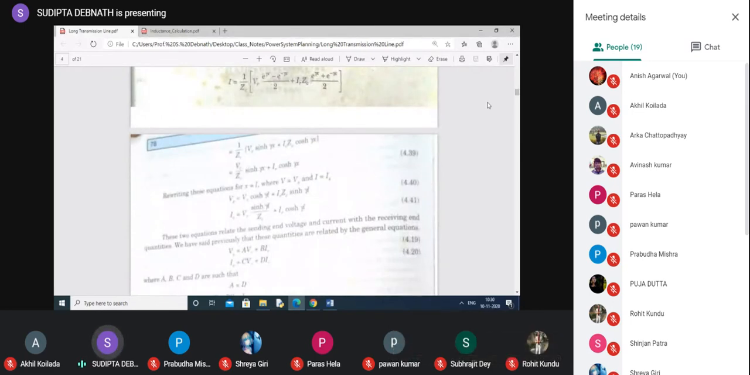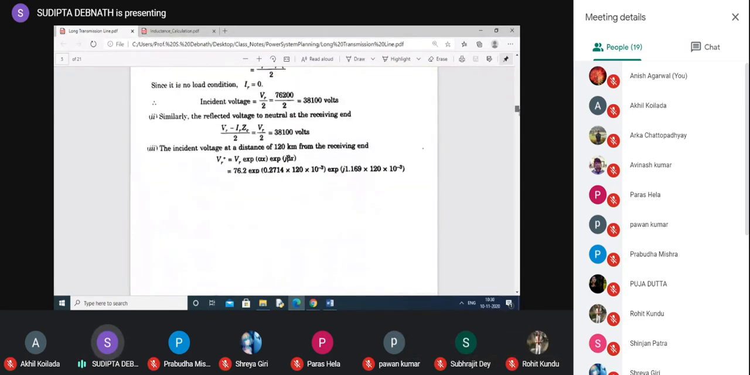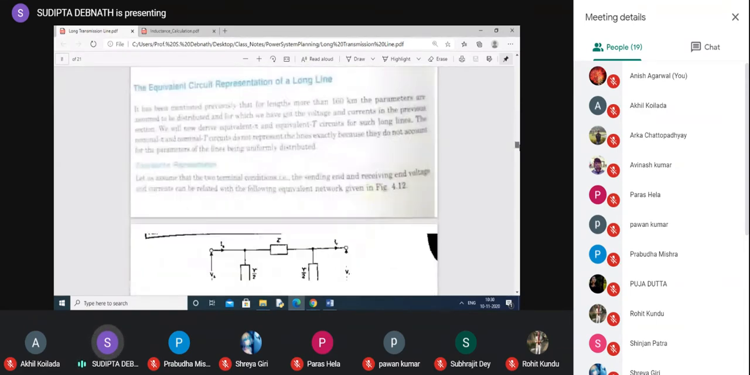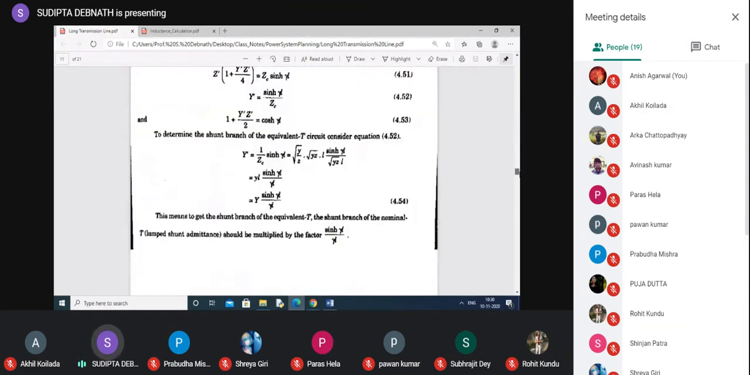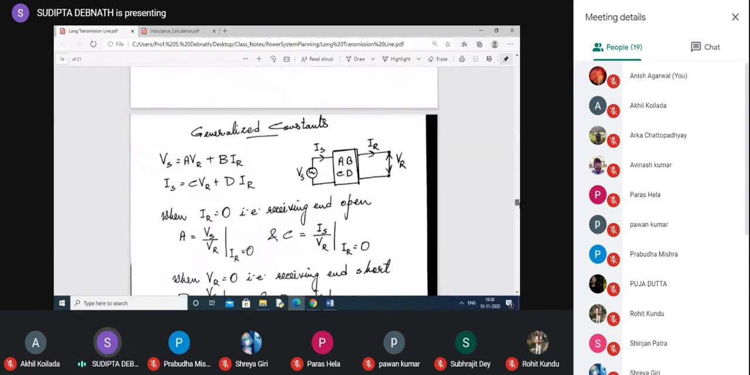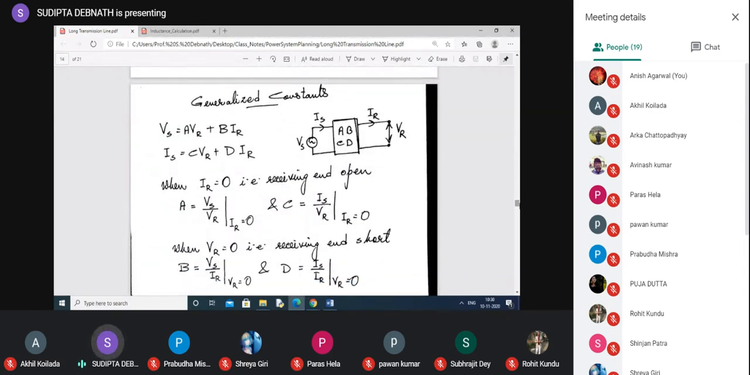Now, the ABCD constants are known to you. ABCD constants are called the generalized constants. Transmission lines can be considered as a two-port network. This is VS, VR. VS can be written in terms of VR and IR as A VR plus B IR. IS can be written as C VR plus D IR. This is not only for the long transmission line, this is true for all transmission lines. So ABCD are called generalized constants.